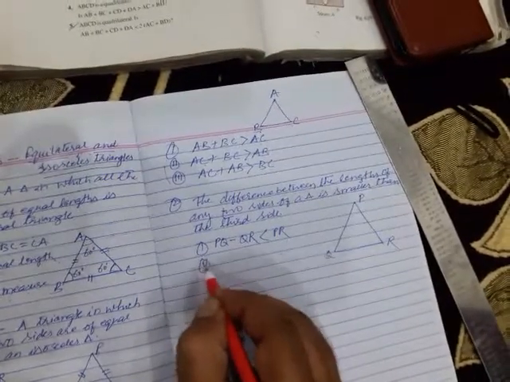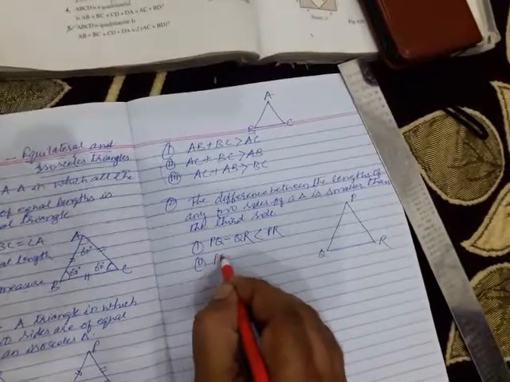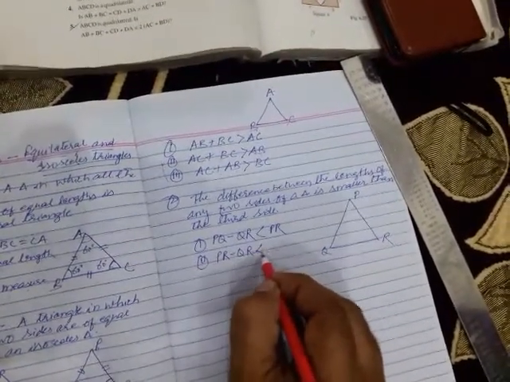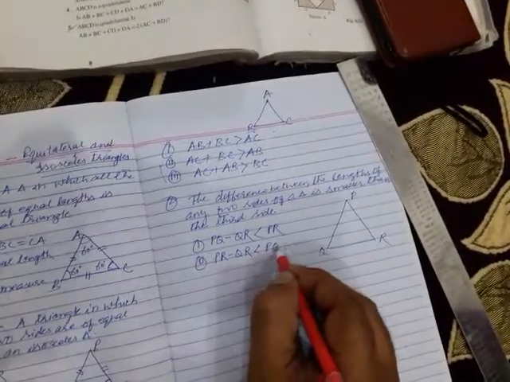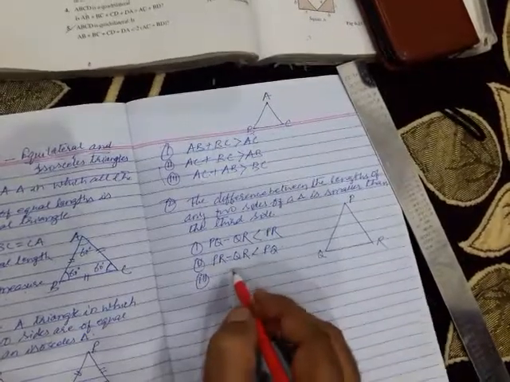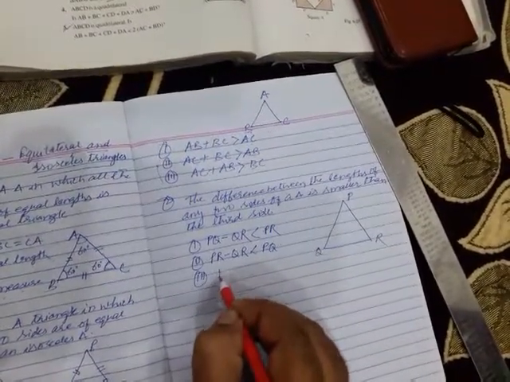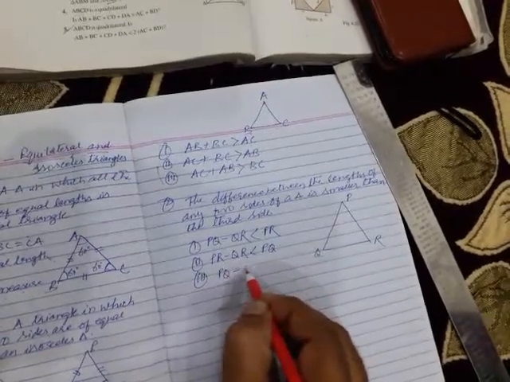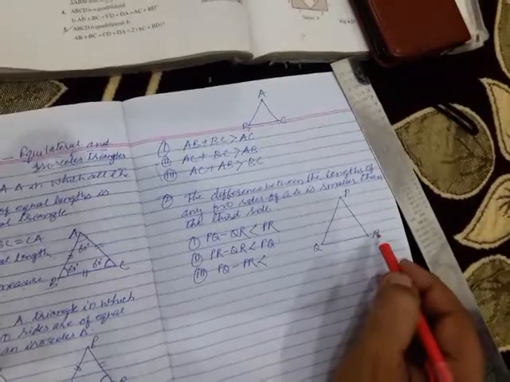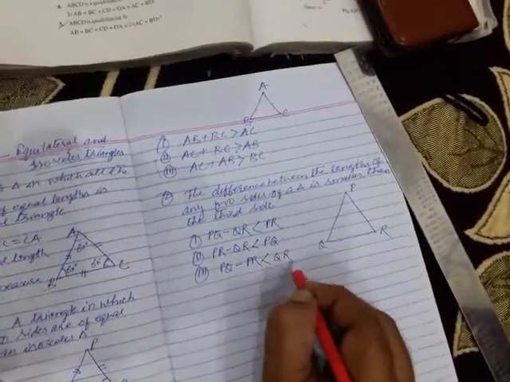Second is also there, that is PR minus QR is less than PQ. Clear? And the third property is that PQ minus PR is less than what? QR. Okay children, is less than QR.